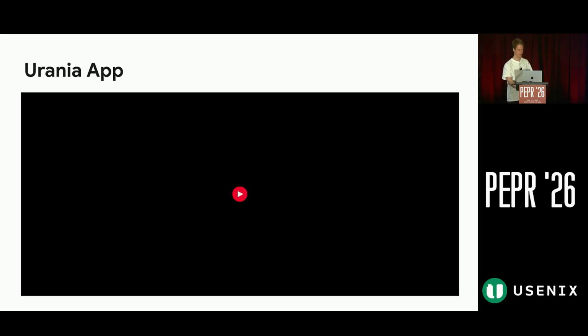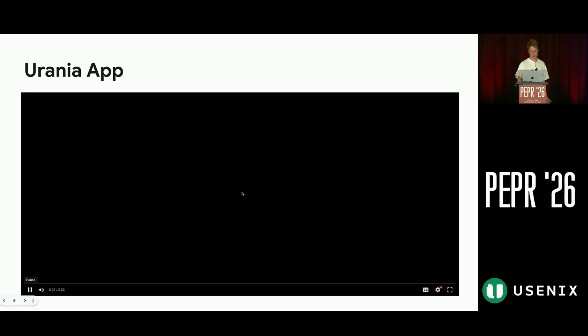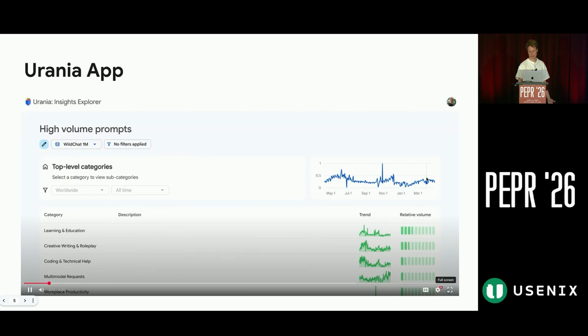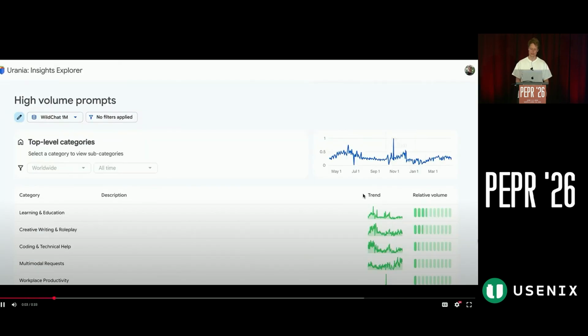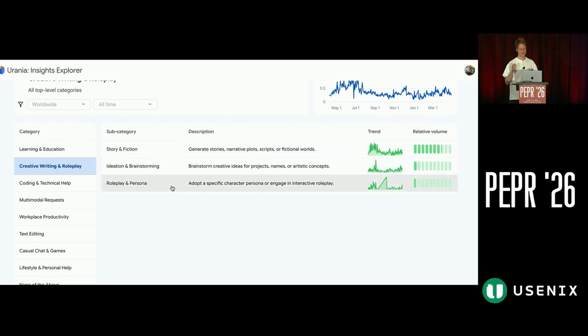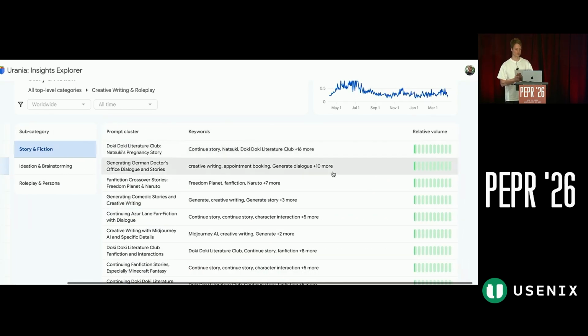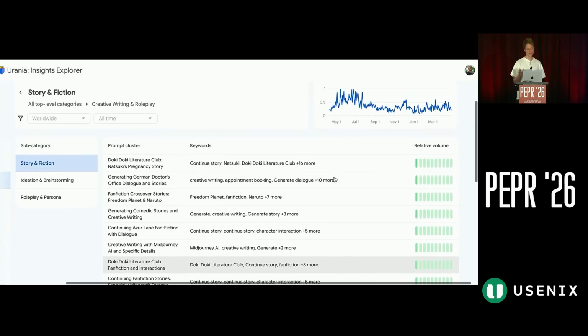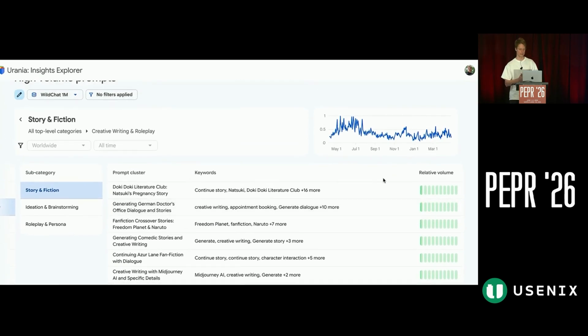Let me start with the web UI we created to give our clients a nicer way to consume the insights. We have a trend line to track a topic over time. There are categories that users predefine beforehand, and they can contain subcategories. You can see the trend lines and their relative size among the data set. Then these are the clusters that Urania identified.